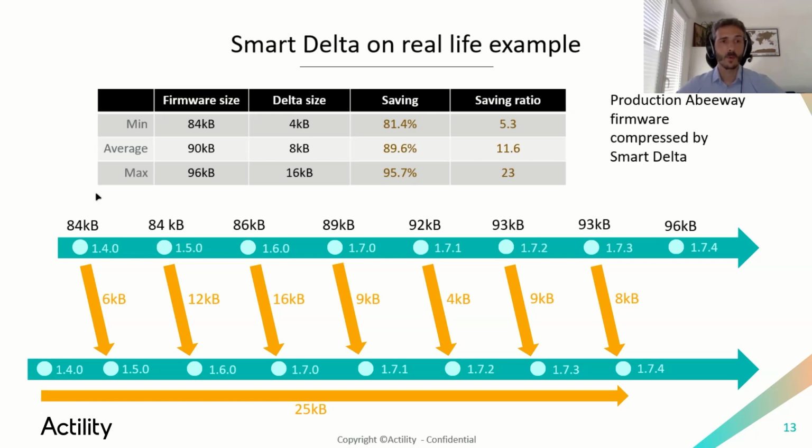If we take the worst case scenario, going from version 1.40, so the oldest one, to version 1.74, the newest one, instead of sending a 96 kilobyte full firmware file, with the Smart Delta feature, we would have to send a patch of 25 kilobytes, which is a huge saving.